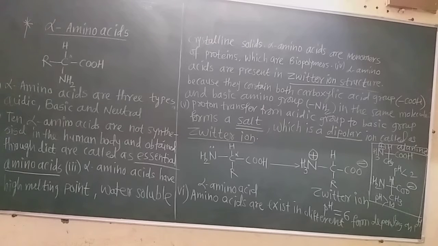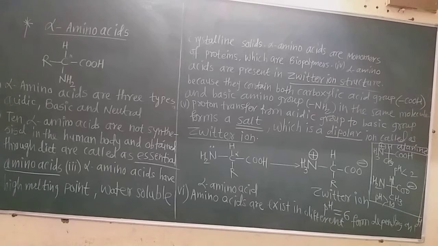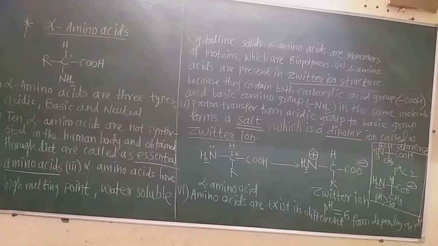But some of the alpha amino acids cannot be synthesized in our body. That we obtain always through our diet. Diet means whichever food we eat, plant food or vegetable food. And those alpha amino acids which are not synthesized in our body are called essential alpha amino acids. Now there are totally 10 essential alpha amino acids.